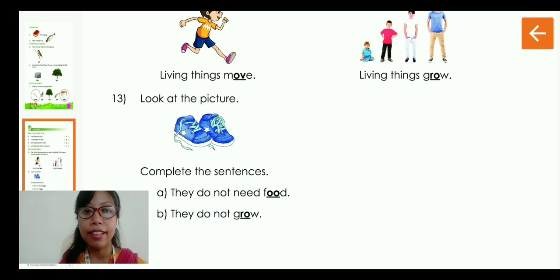F-O-O-D, food. Then number B is they do not grow. The shoes do not grow. So it will be G-R-O-W, grow.